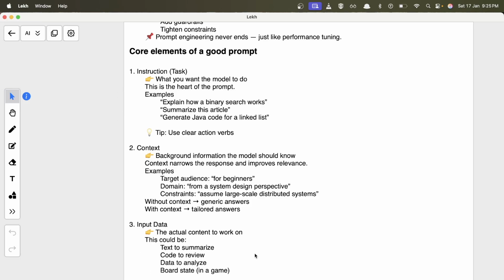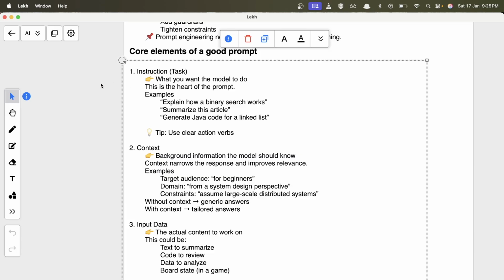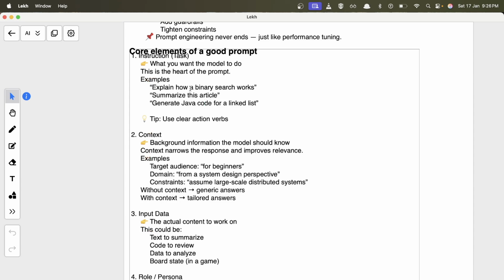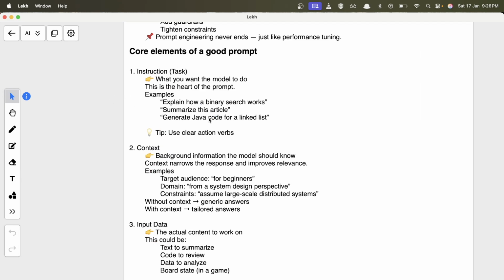But some of them are really good to have. For example, an instruction will be there in every prompt: what do you want from ChatGPT, from your AI model. For example, explain how binary search works, summarize the article, or generate code. These are 3 different instructions given, right? Here we are asking for an explanation, we are doing some research, we are asking for an explanation.